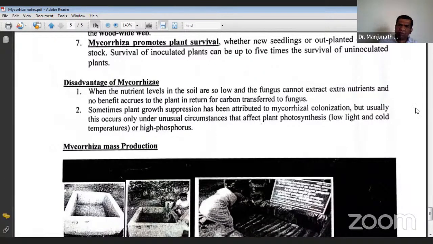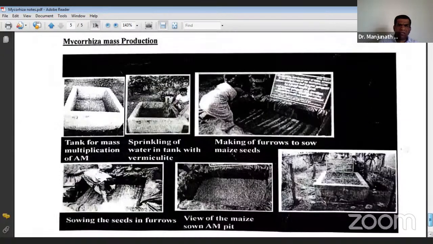So this is all about the mycorrhiza, and see, this is one biofertilizer which can be mass multiplied by farmers themselves. Okay, see, for all other biofertilizers, farmers have to go to a biofertilizer production unit and purchase. But this is one which farmers themselves can mass multiply and use for themselves.